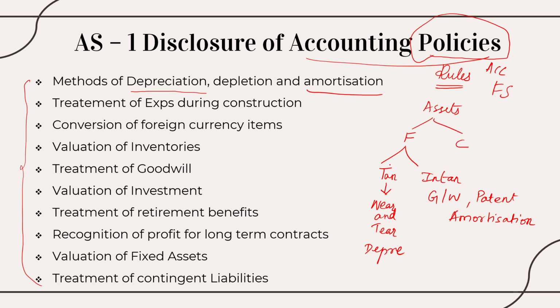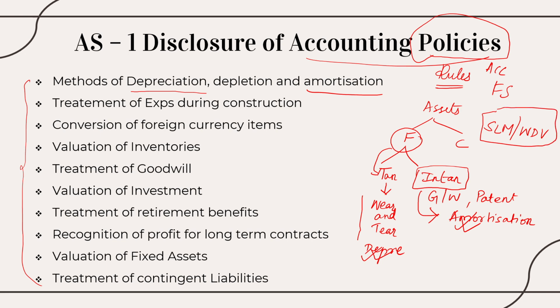Right? So when the fixed assets, which are tangible, are used, the wear and tear we call depreciation. When we use intangible assets over the years, we reduce their value, and that method is called amortization, right? For doing this, we have several methods available in the market. For example, SLM, that is straight line method, or WDV, which means written down value method. These two are quite famous, and there are many other methods, but these two are quite famous when it comes to depreciation.